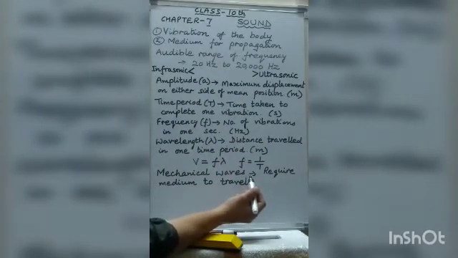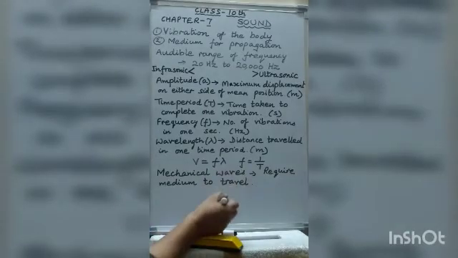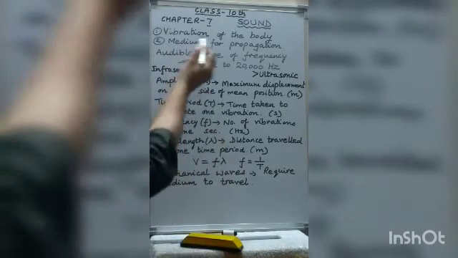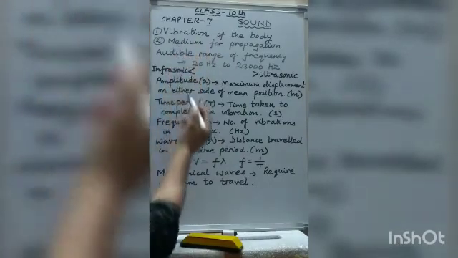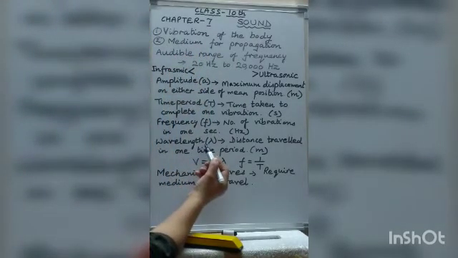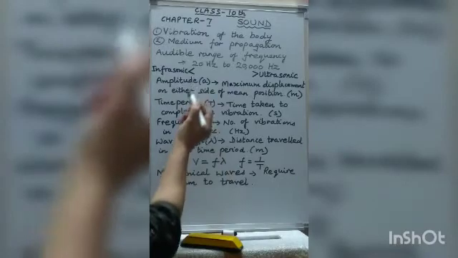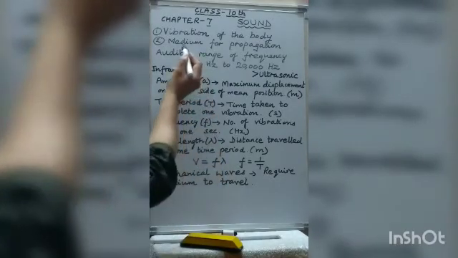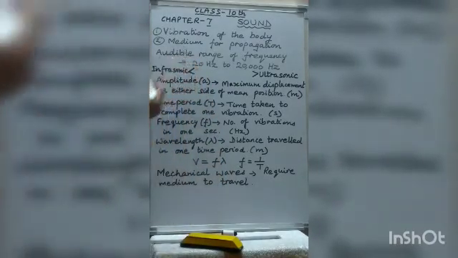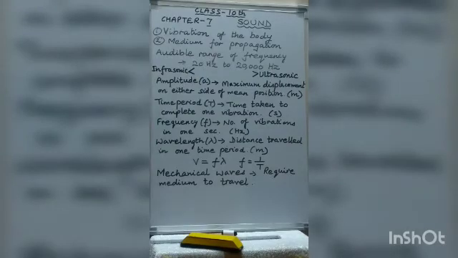Now in junior classes you have studied what is sound. Sound is a kind of energy which causes the sensation of hearing in your ears. And how is sound produced? Sound is produced when a body vibrates, and it reaches us through the vibrations of the particles of the surrounding medium. Sound requires a medium for propagation.